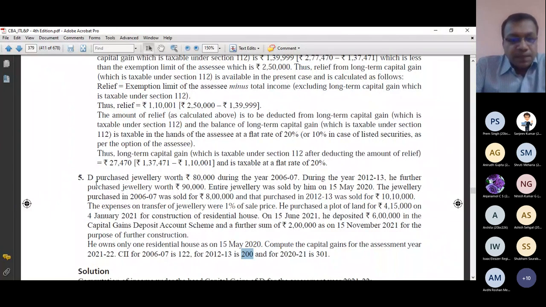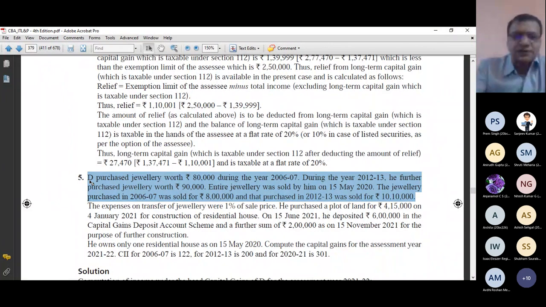So for the time being, I have discussed with you only these 3 lines. Let us start solving these 3 lines. What I have discussed, I will now simply implement it. I hope you got a little bit of an idea of what I have just said. You need to revise your concepts. So let me now start solving the numerical.